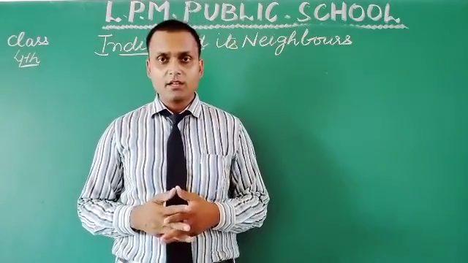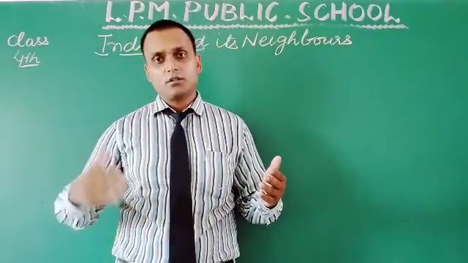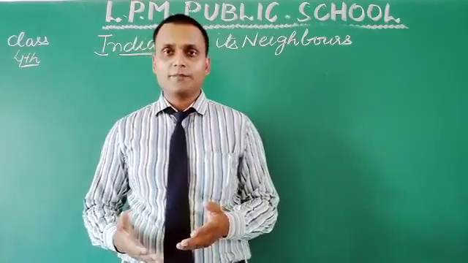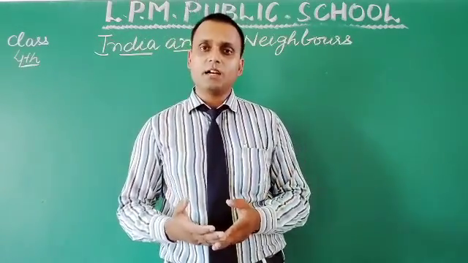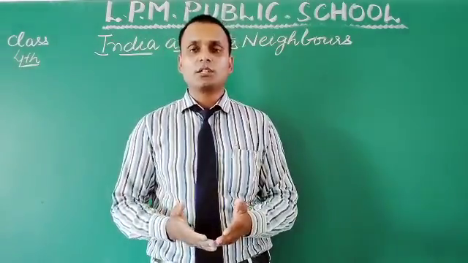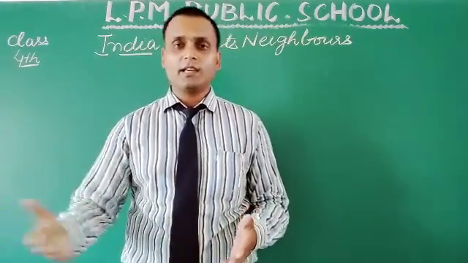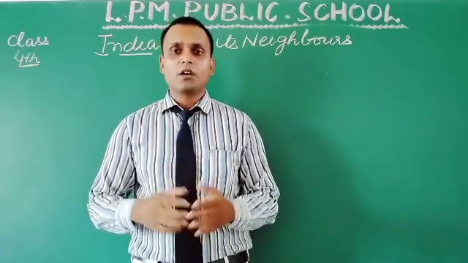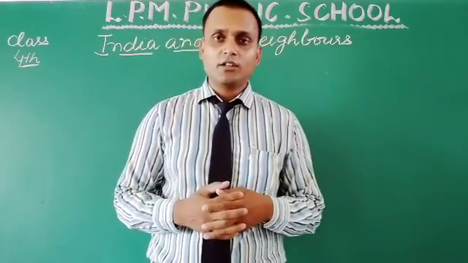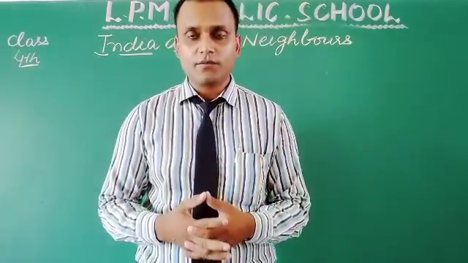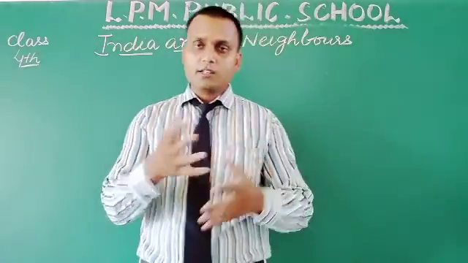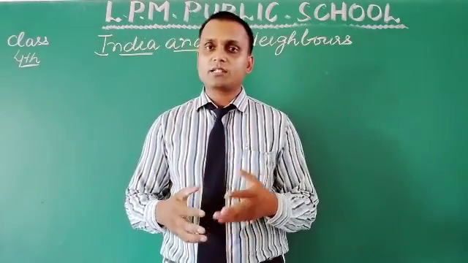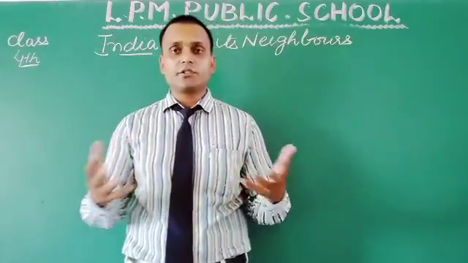जमीनी क्षेत्र पर या ओशन, अक्रॉस द ओशन, नीचे की तरफ जो हमारा हिस्सा है, जहाँ पे हम थ्री साइड से ओशन के द्वारा घिरे हुए हैं, उसके आगे जो हमारे सबसे नज़दीकी पड़ोसी हैं, कौन से देश हैं वो, and in which direction they lie. So these are the things we are going to cover in this chapter, and in today's video we are going to start some new topic which is physical features of India.